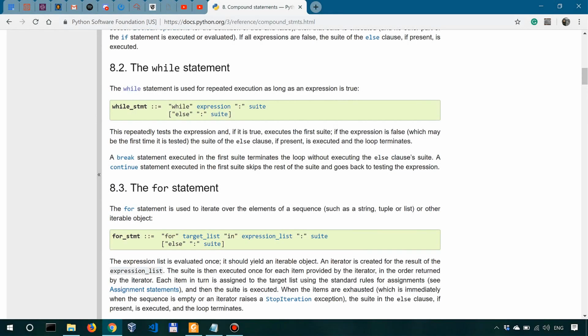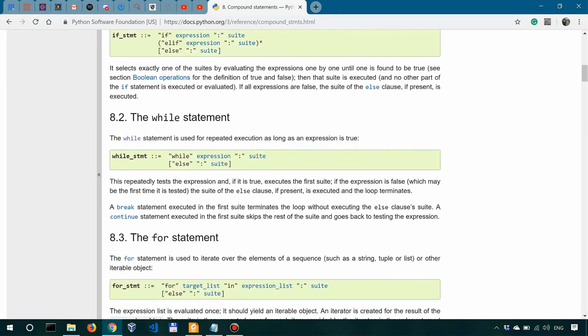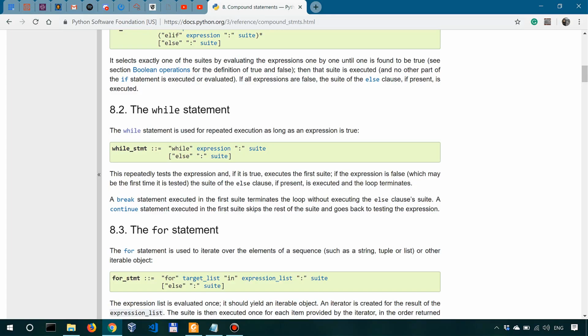In the previous lesson, we learned about the if-else statement. Today we're going to learn about loops, and more specifically the for and the while loop. Now, the official Python documentation, as you can see here, simply calls them statements, but if you want to be more precise, you can see them as control flow statements, meaning that they allow you to control the flow of